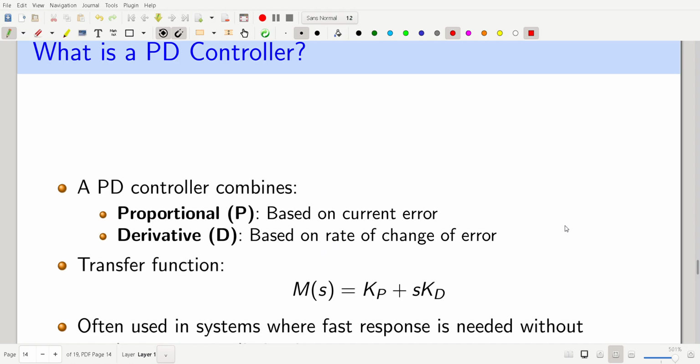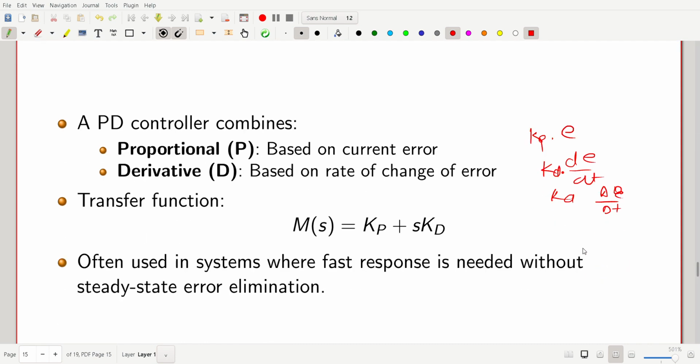So this is Kp times error, and in a better way you can say plus Kd times delta e by delta t. If you go to the Laplace domain, you will get Kp plus s Kd. Here for the derivative we take the initial condition as 0. Then only is the transfer function valid.